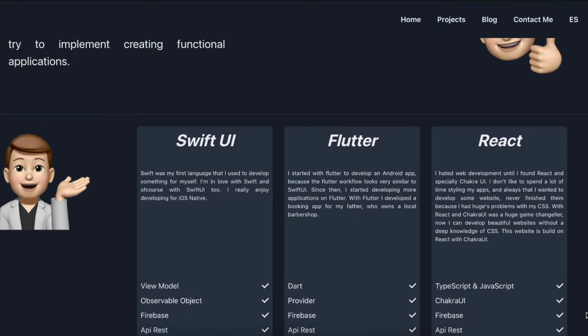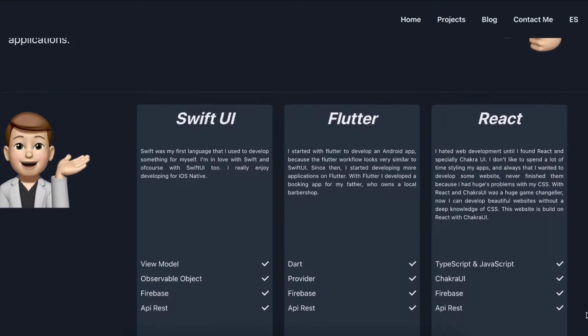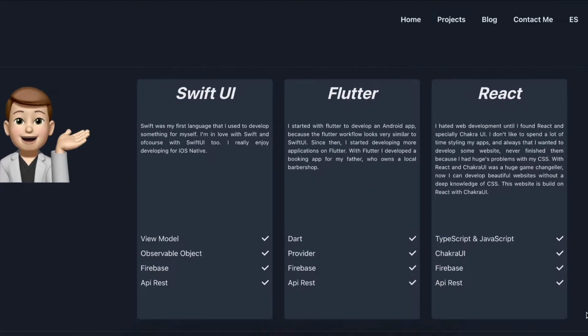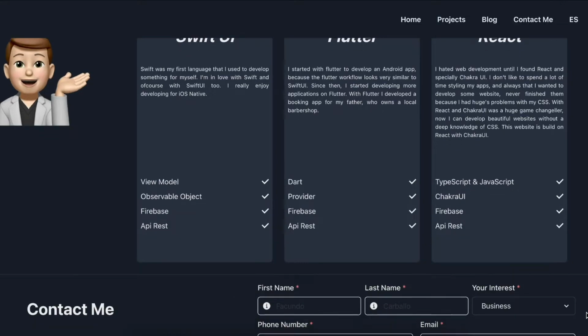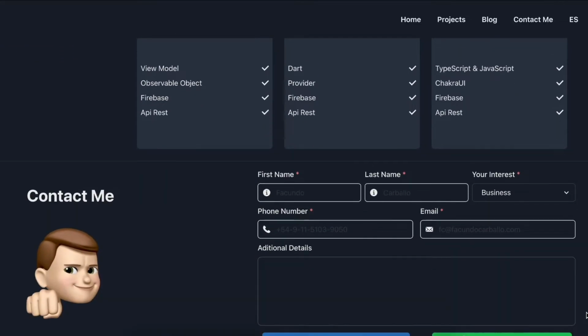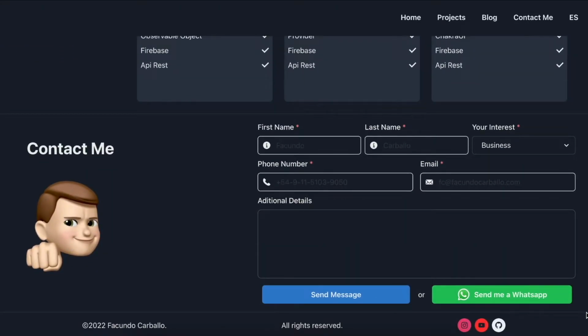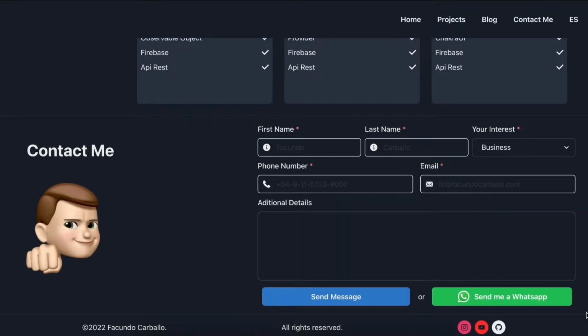Maybe I can put some images or GIFs of my previous jobs or my previous projects. Finally, the website will have some section that allows the user to make contact with me. That, at the end of the day, is the reason why we create this website: to interact with prospects.